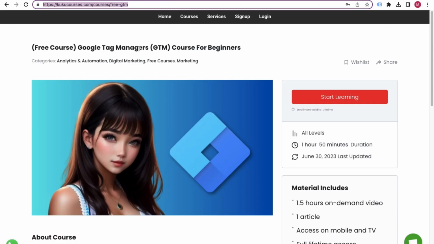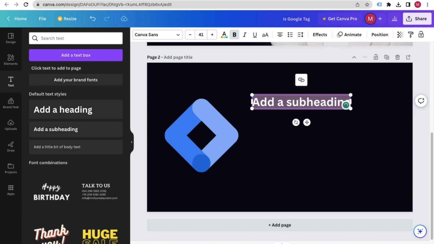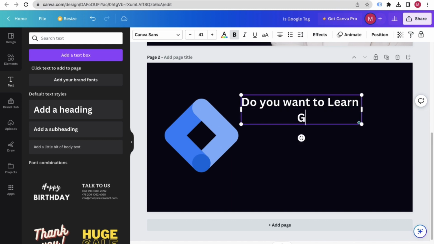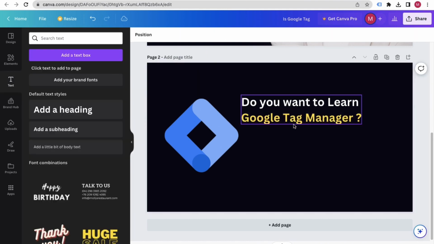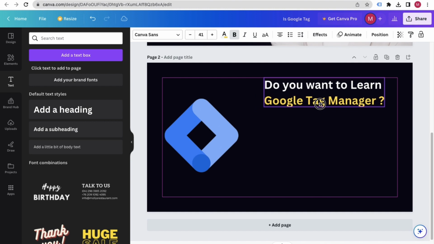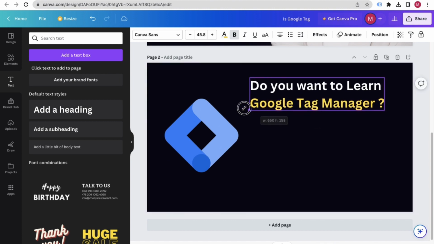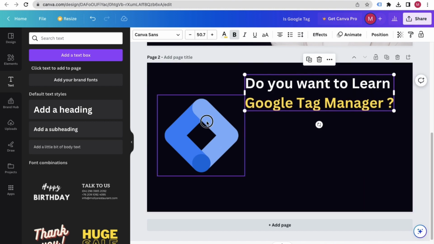So here I can say Google Tag Manager course for beginners. I can say, do you want to learn Google Tag Manager? Just put it in colors, or put it over here, so it looks very attractive, right?